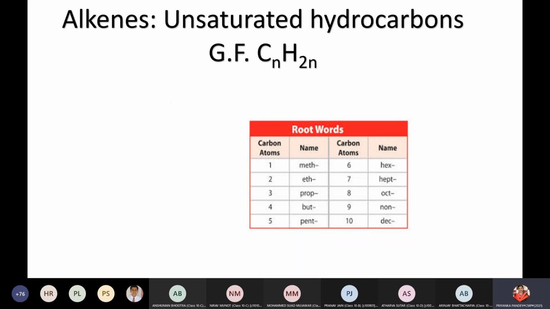Next was alkenes. Who can tell me about alkenes? Come on, fast. Dhruv, very good. Tell me. Ma'am, alkenes are unsaturated hydrocarbons with carbon-to-carbon double bond. Carbon to carbon double bond.